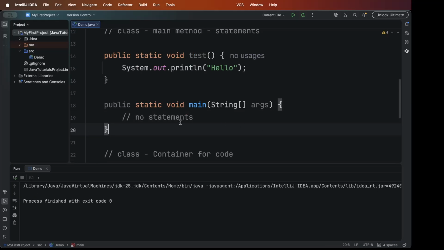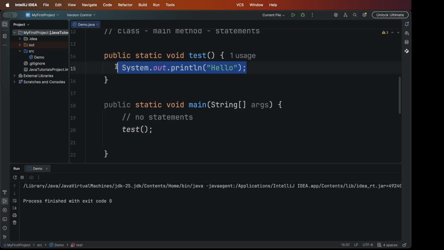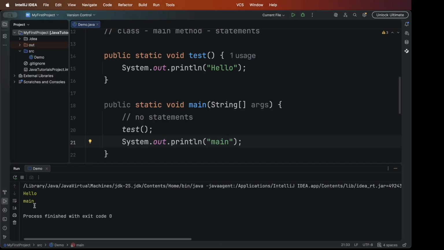So remember, whatever is written inside the main will be executed, and all the lines inside main will be executed one by one. For example, first I'll call the test method and then I will write a print statement saying main method. First it will print hello and then comes to the main, because the first line of main is this one, the second line is this one. So this is how it executes the program.